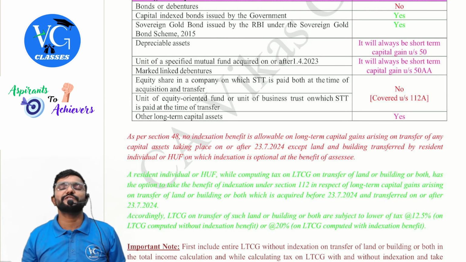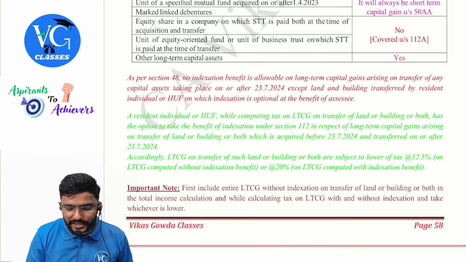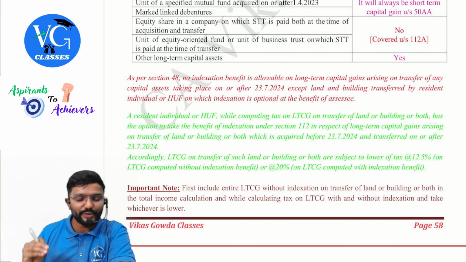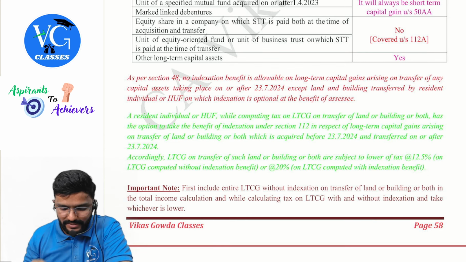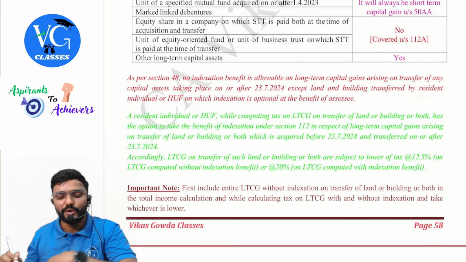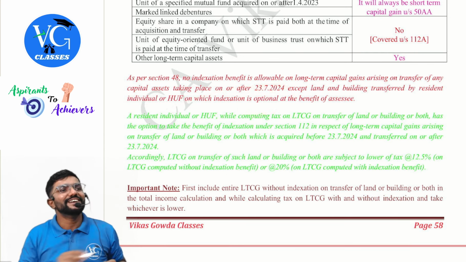Then for any other long-term capital asset, was indexation available? Yes, sir. Now the crucial point, guys. The amended point. As per section 48, no indexation benefit is allowable on long-term capital gains arising on transfer of any capital asset taking place on or after 23rd July. Except, for the following, indexation is available. Except land and building transferred by a resident individual or HUF, on which indexation is optional at the benefit of the assessee. One catch point is here.